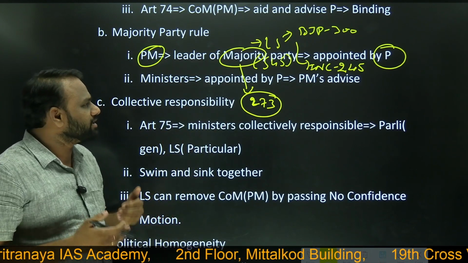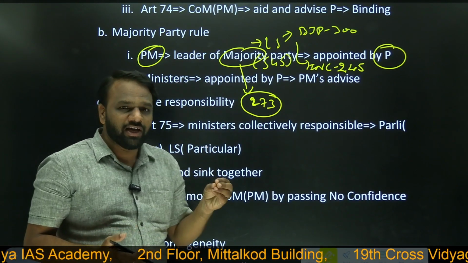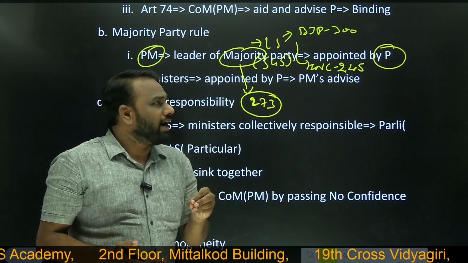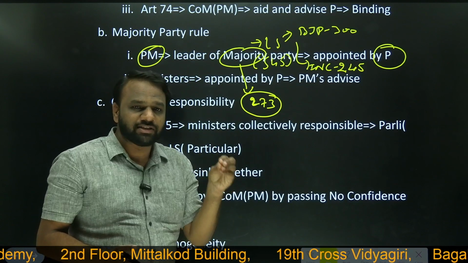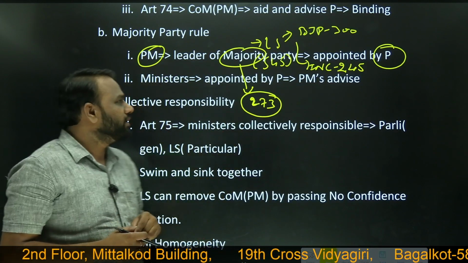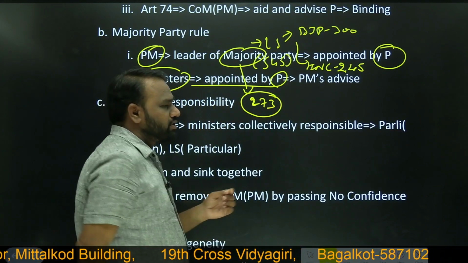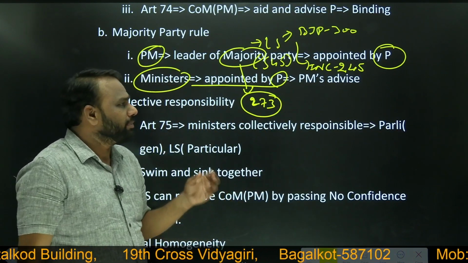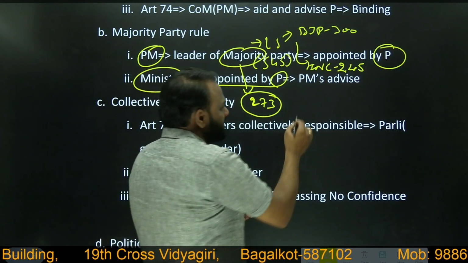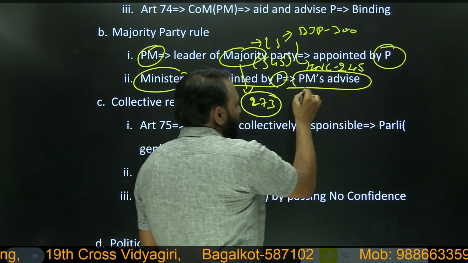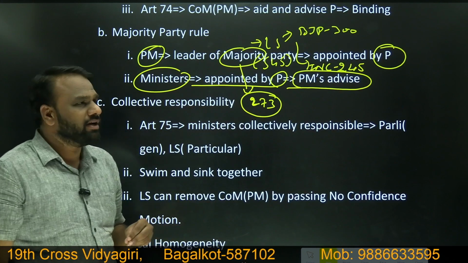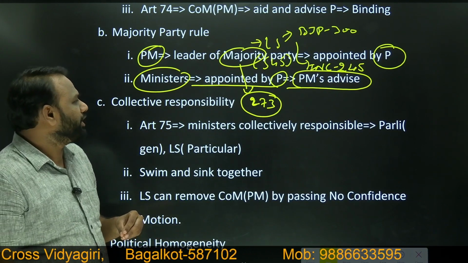Presently Narendra Modi ji is our prime minister. He is the leader of the BJP, and he has been appointed as prime minister by the president. Next, subsequently, ministers are appointed by the president. We already know, does the president have a choice? No. The president has to appoint a person as a minister based on the PM's advice. Whosoever the PM has recommended, all those persons have to be appointed as ministers.